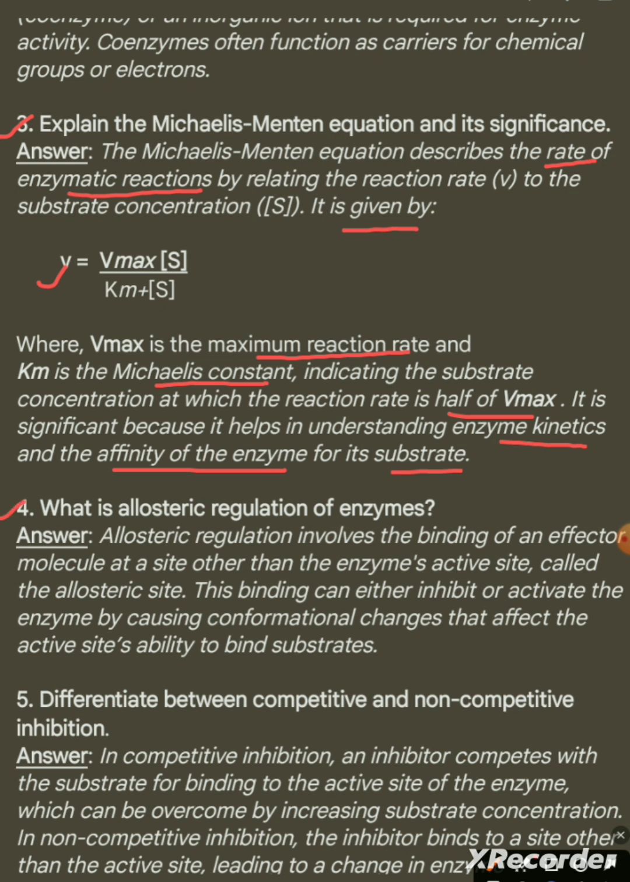Question number 4. What is allosteric regulation of enzymes? Answer. Allosteric regulation involves the binding of an effector molecule at a site other than the enzyme's active site, called the allosteric site. This binding can either inhibit or activate the enzyme by causing conformational changes that affect the active site's ability to bind substrate.